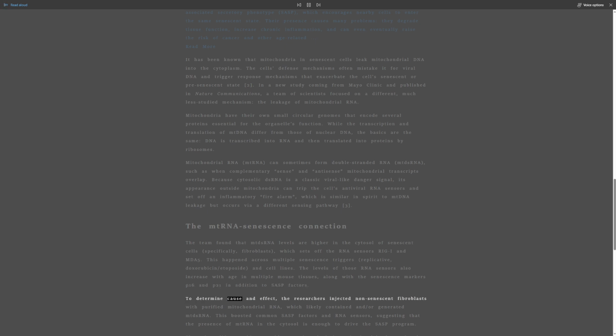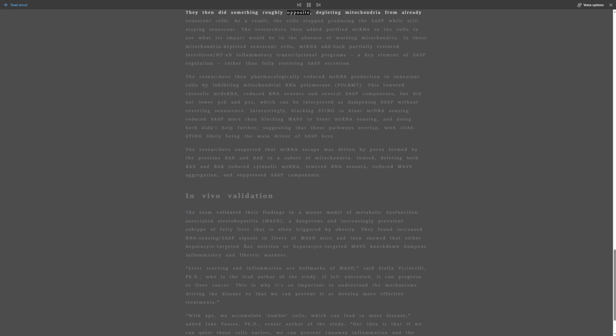To determine cause and effect, the researchers injected non-senescent fibroblasts with purified mitochondrial RNA, which likely contained and/or generated mtDsRNA. This boosted common SASP factors and RNA sensors, suggesting that the presence of mtRNA in the cytosol is enough to drive the SASP program. They then did something roughly opposite, depleting mitochondria from already senescent cells. As a result, the cells stopped producing the SASP while still staying senescent.